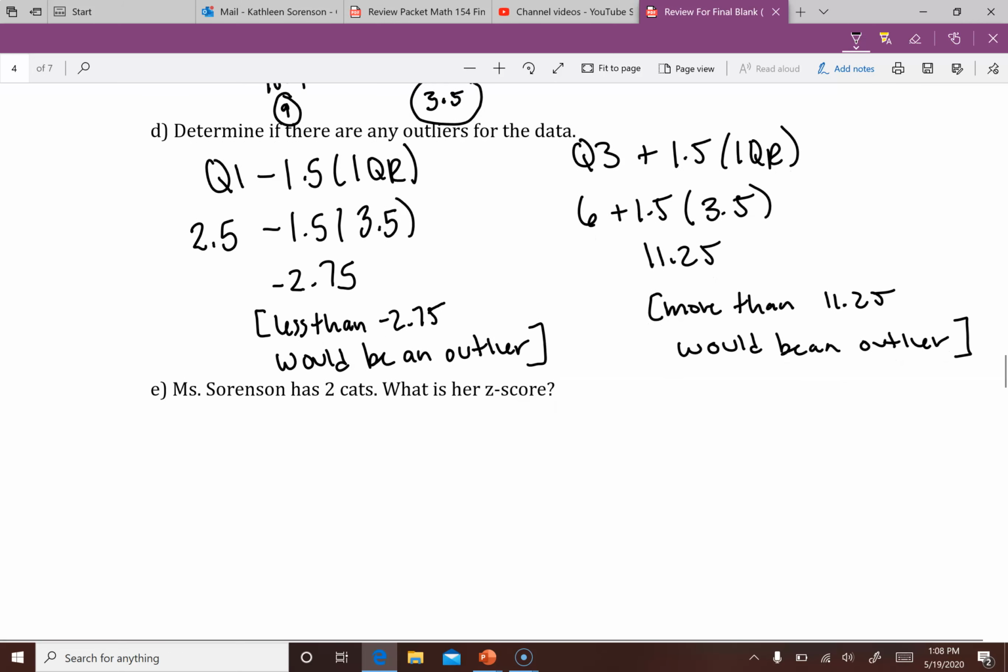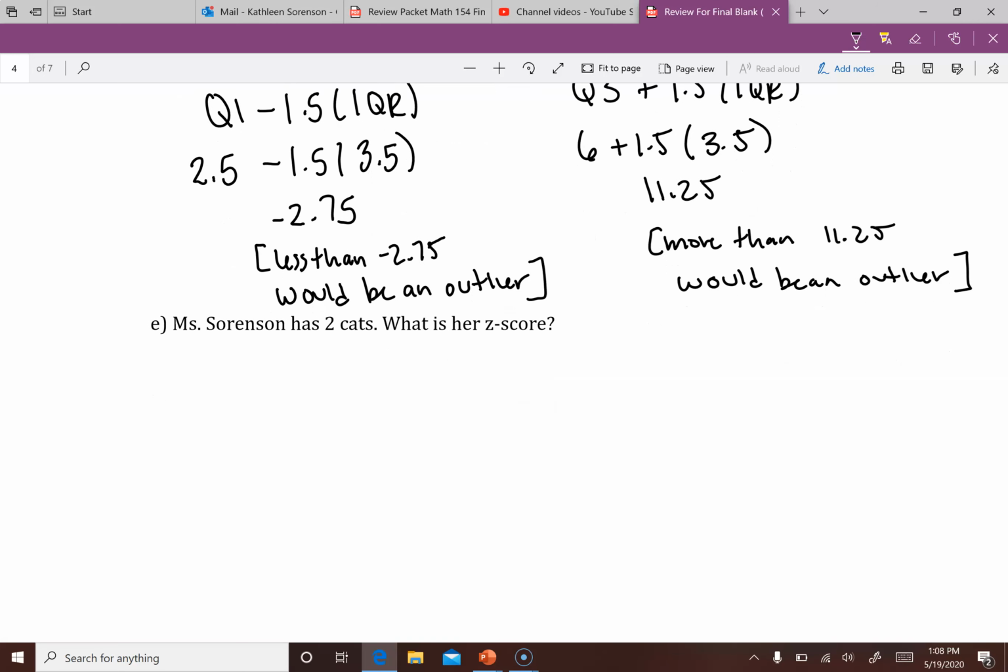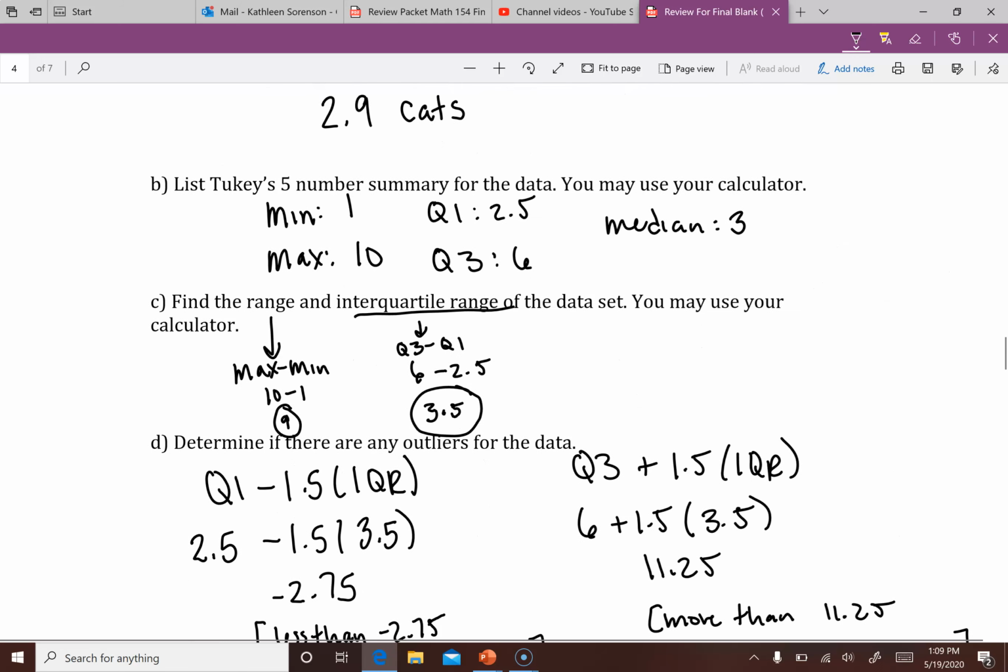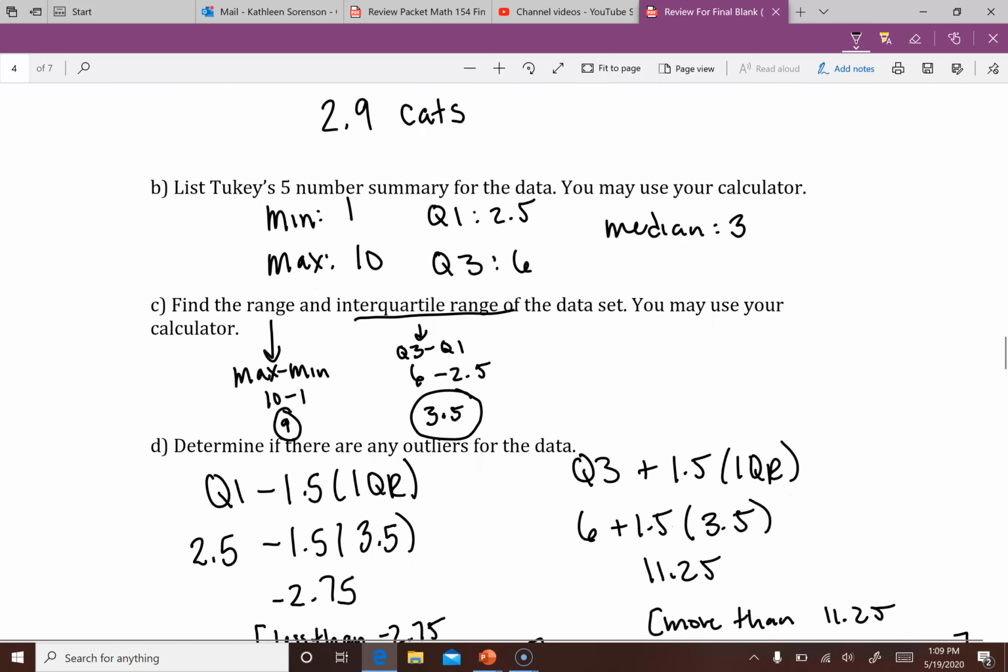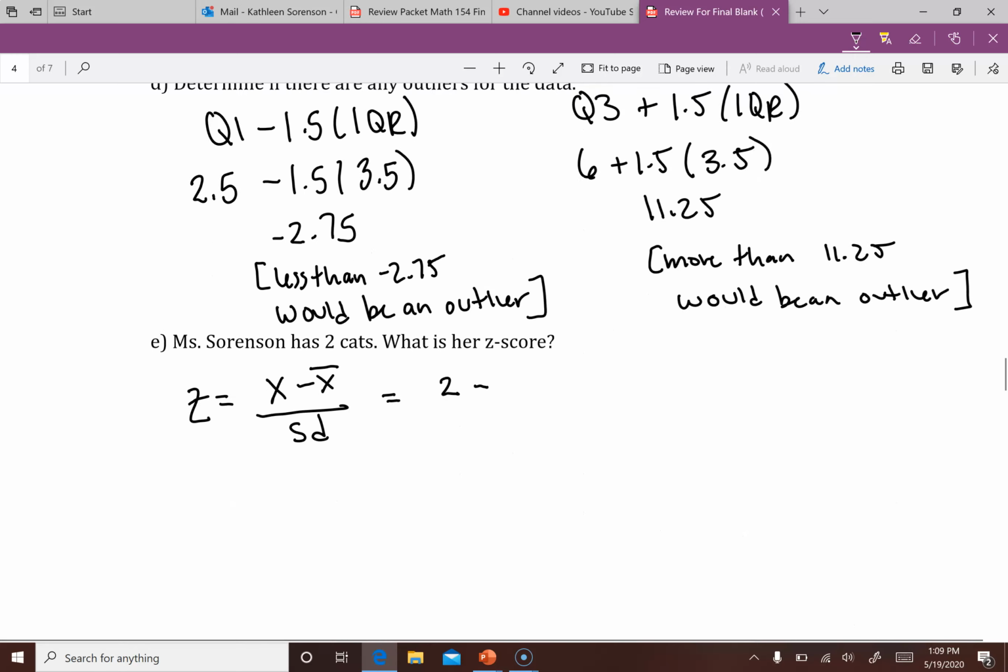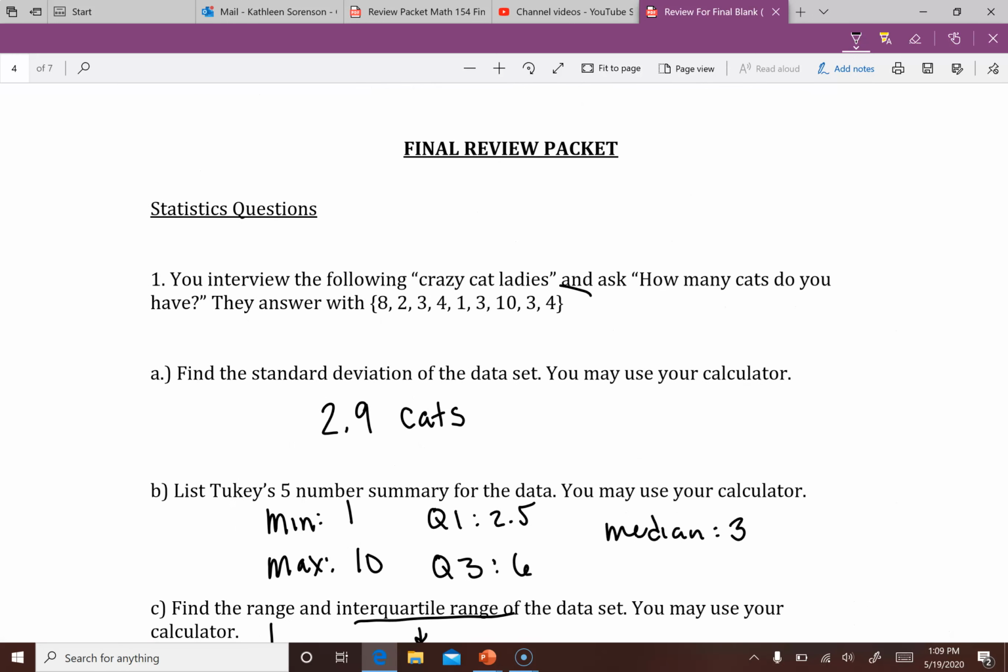All right, Miss Sorensen has 2 cats. What's her z-score? Well, remember, z-score formula is equal to x minus x bar over standard deviation, which is going to be equal to 2, the number of cats I have, minus the average. Remember, did we find that at all? Looks like we didn't find the average, but it should be in your graphing calculator. If not, you can just add up all these values and divide by the total number.